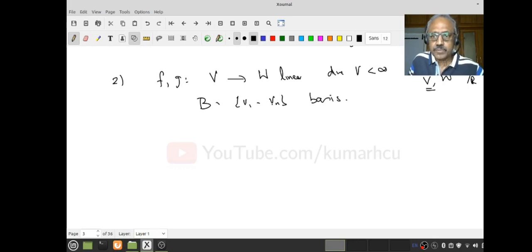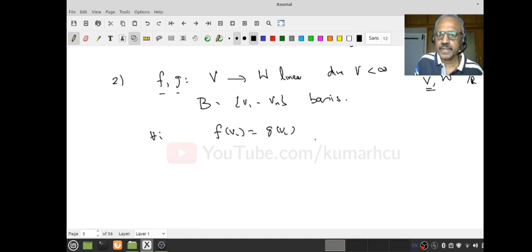But with the additional assumption, namely f and g are not any functions but linear maps, if I know f(vi) equals g(vi) for all i, then I know f is g. You see that? Now I reduce to checking only finitely many points. f and g take the same values at finitely many points, namely at each and every vector in the basis, in some basis. Even if I take one basis and check for that, I am through. You see that? It reduces the problem.